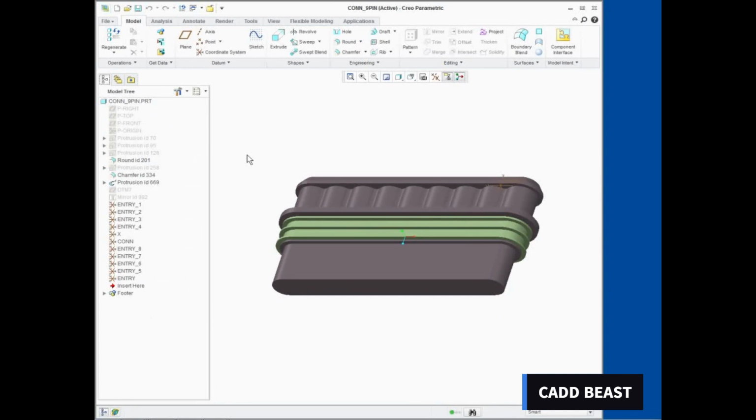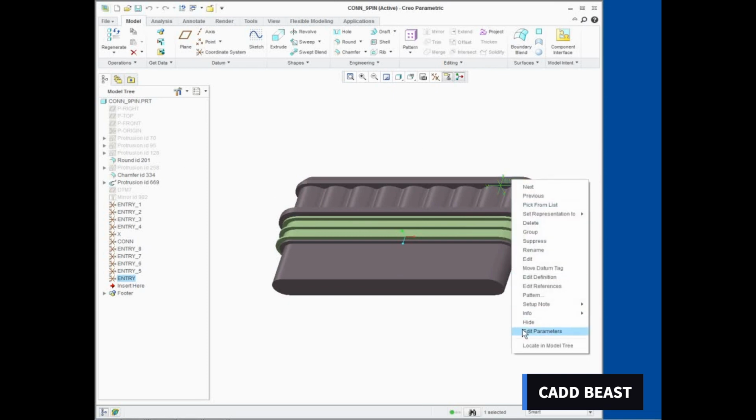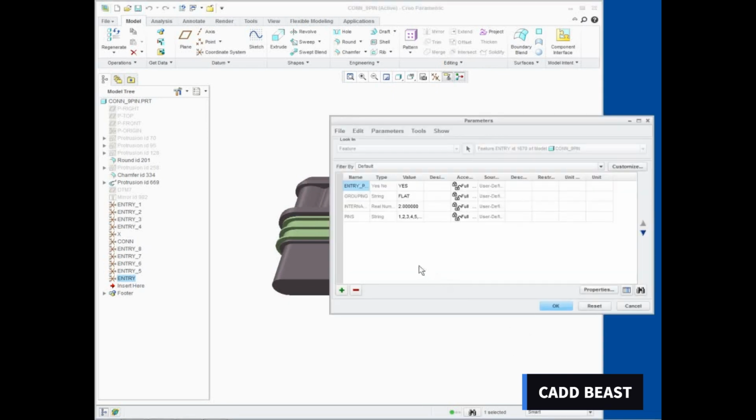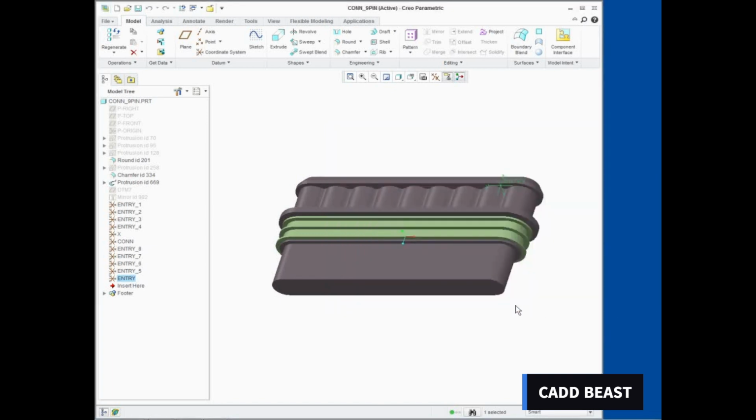Select the entry coordinate system. Right-click and select Edit Parameters. Notice the defined parameters. Click OK. Click Close from the Quick Access toolbar.